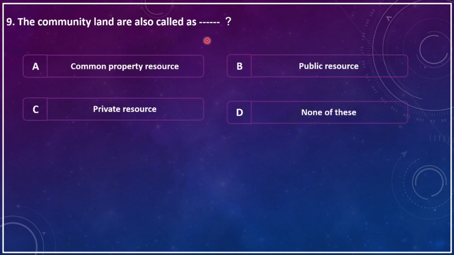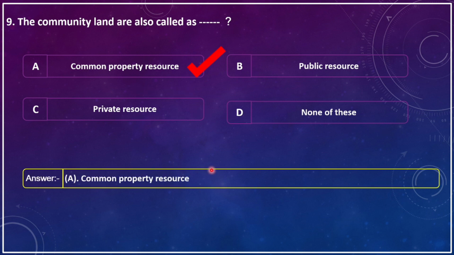The community land are also called as dash. A. Common property resource, B. Public resource, C. Private resource, D. None of these. The correct answer is common property resource.